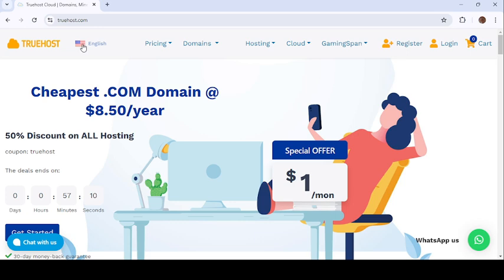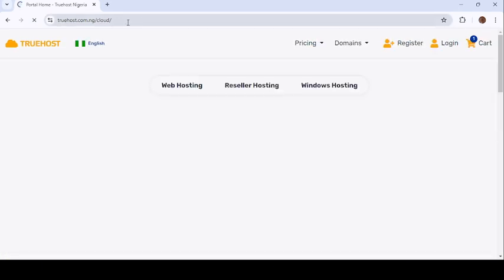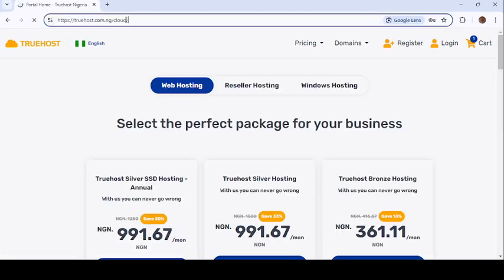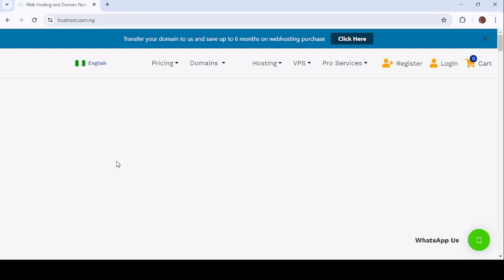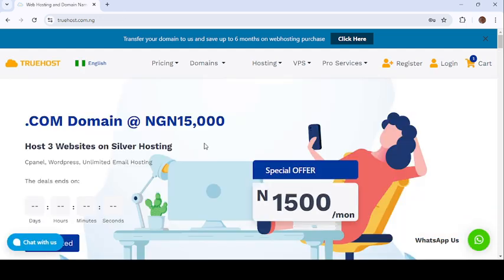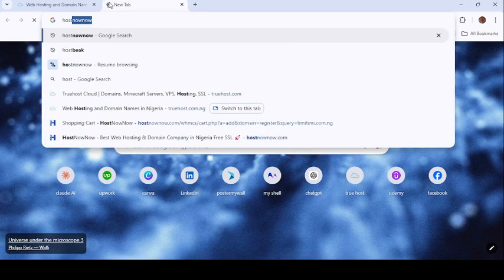So let's change this, as we did before, to Nigeria. I remove this cloud as well. Then this is the place I'm looking for. So we want to get hosting. How do we get the hosting? You go to the platform. Okay, let's check TrueHost too. Let's check Hostbig.